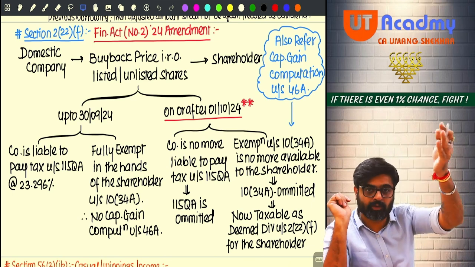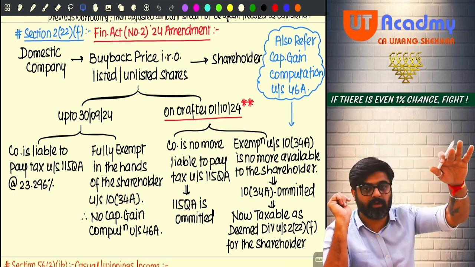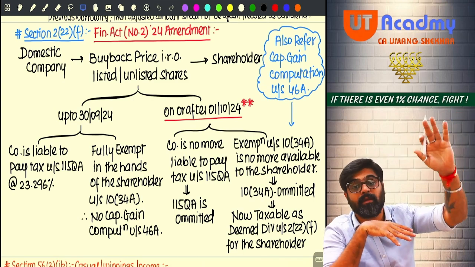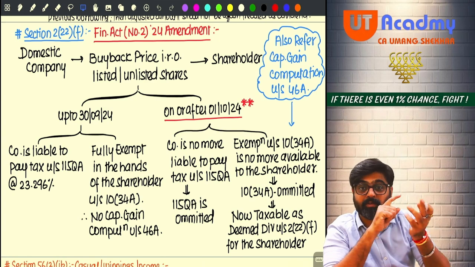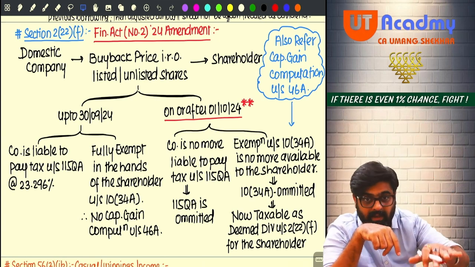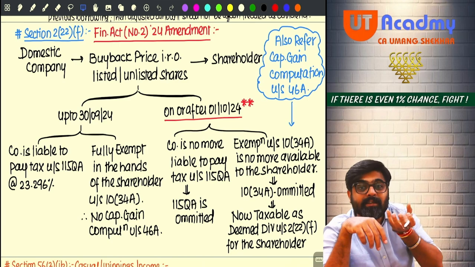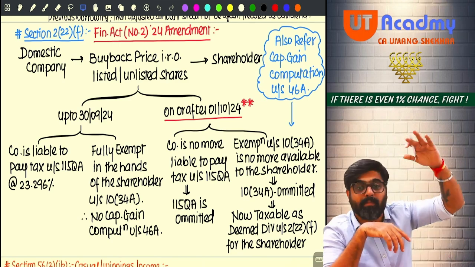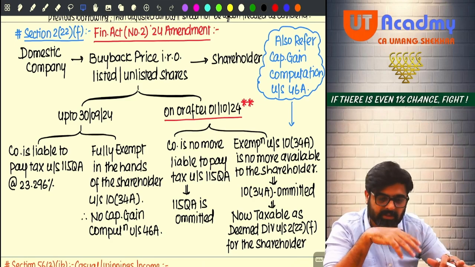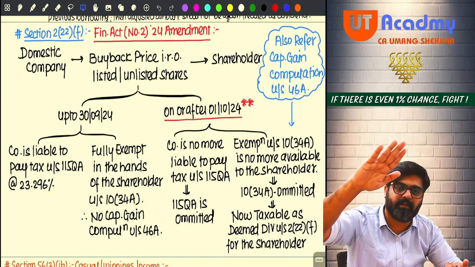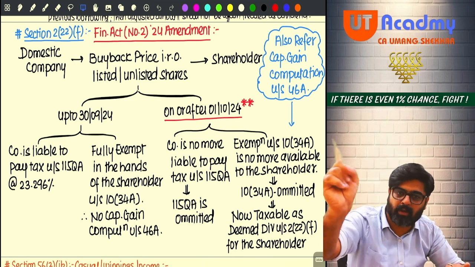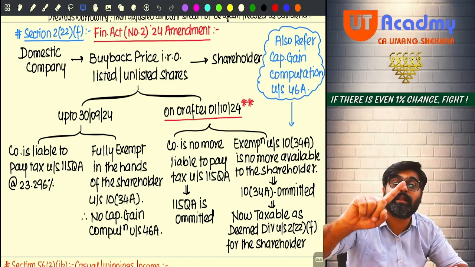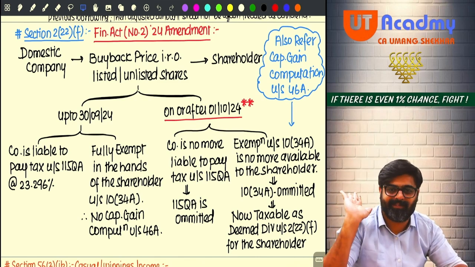But there they used to say that any distribution on buyback of shares is not treated as deemed dividend under 2(22)(d). Because in buyback also the capital gets reduced and the distribution is made. Buyback price is given, yes or no? So in buyback also the capital is reduced and the distribution is made. That will not be treated as deemed dividend under 2(22)(d). They were telling this up till now.